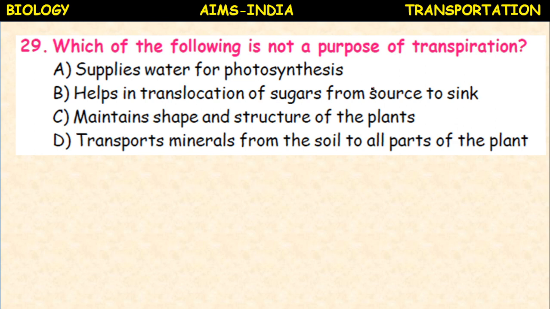It is here asked, not a purpose of transpiration. Supplies water for photosynthesis, it is the purpose. Helps in the translocation of sugars, so this is not the purpose. Maintains the shape and structure of the plant, okay. Transport minerals from the soil to all parts of the plant, okay. So here the B option.